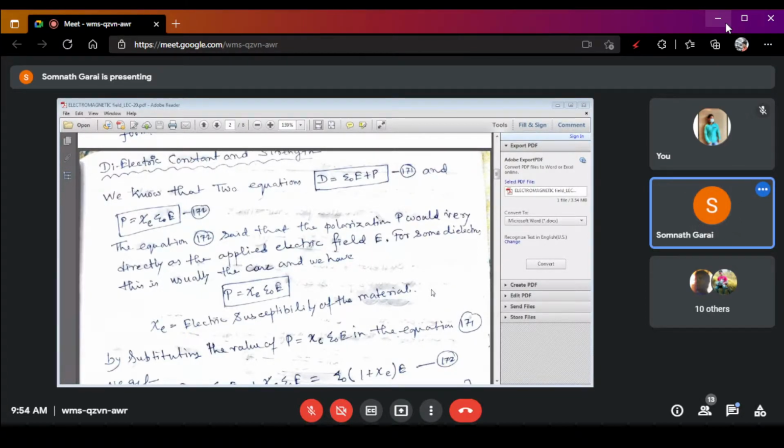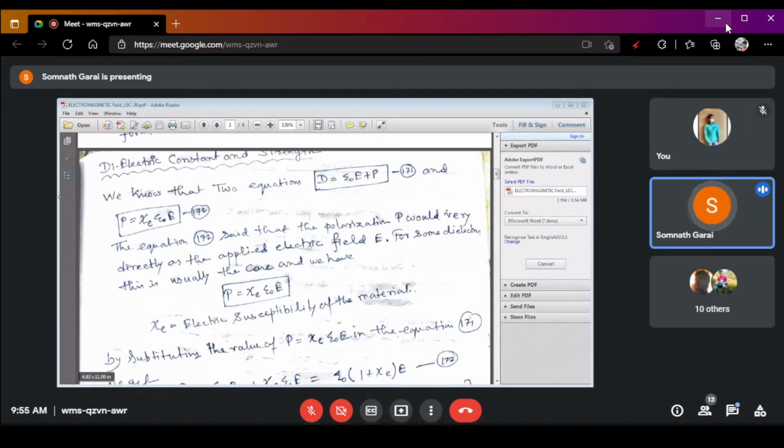And this is basically represented as capital P is equal to Xc epsilon naught into E. Here, Xc is the electric susceptibility of the material. Each electric material has its own susceptibility, and epsilon naught is the permittivity of the medium, and E is the applied electric field.